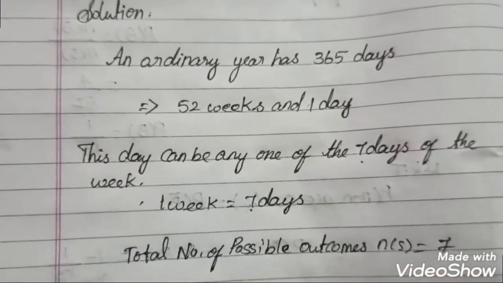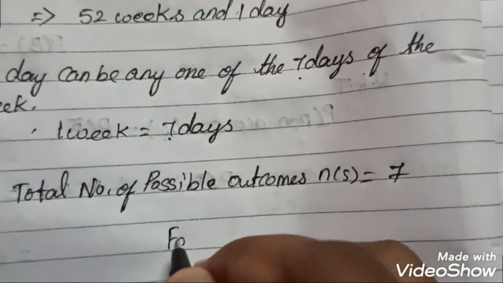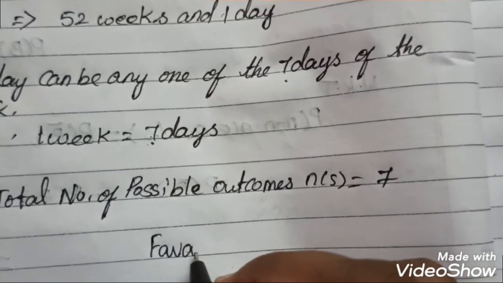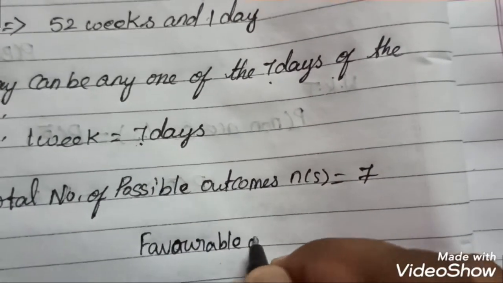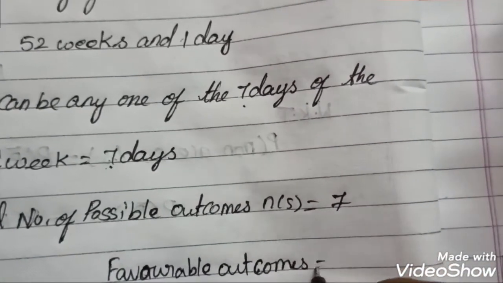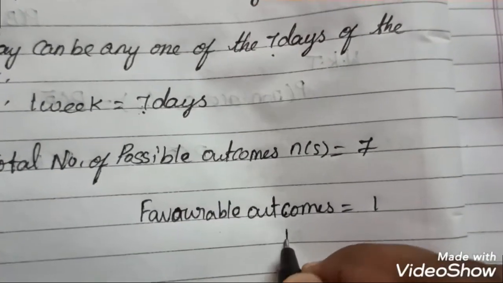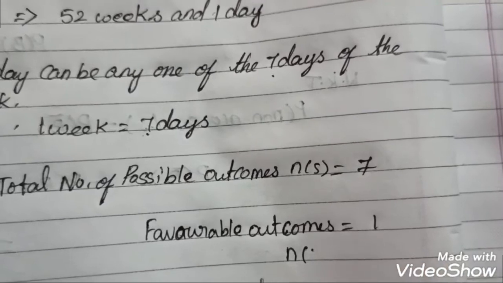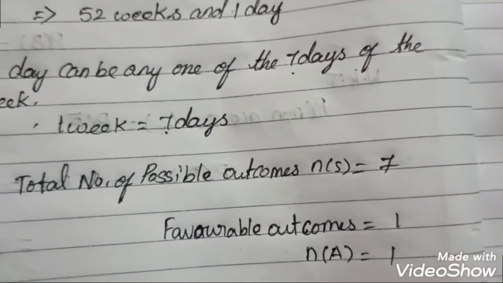Here the favorable outcomes, we know, is 1. So I take n of A, which is equal to 1.